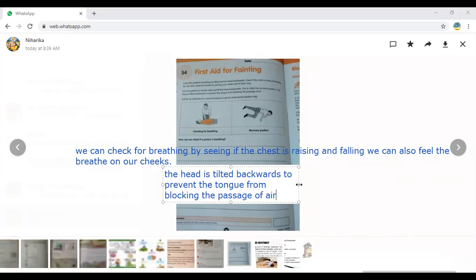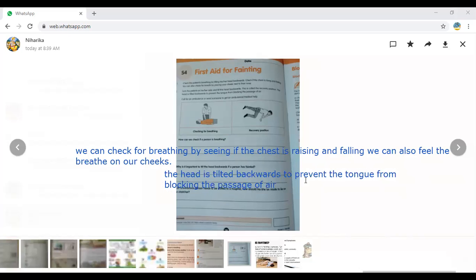Why we are going to be in the recovery position? Because the tongue may avoid the breathing. So if we are in the recovery position, tongue will get straight, then the person will get air.